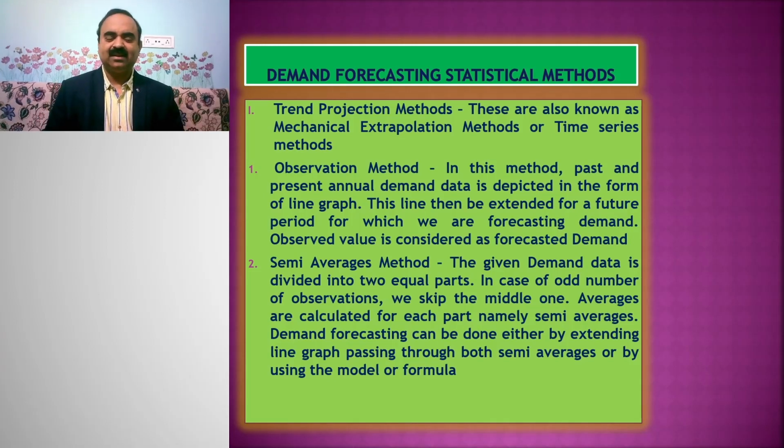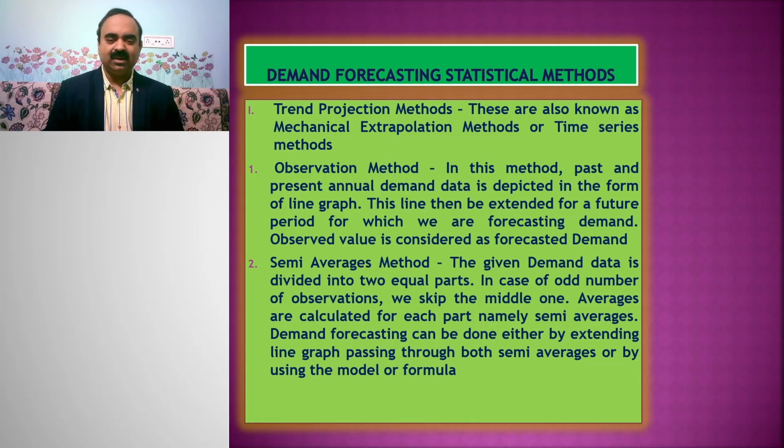Dear students, from this slide, I will be discussing statistical methods of demand forecasting. The first category of demand forecasting statistical methods includes trend projection methods. These are also known as mechanical extrapolation methods, and also as time series methods.